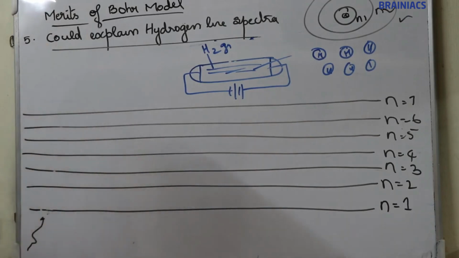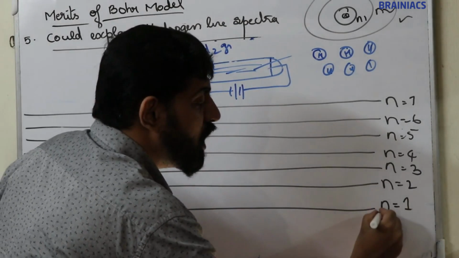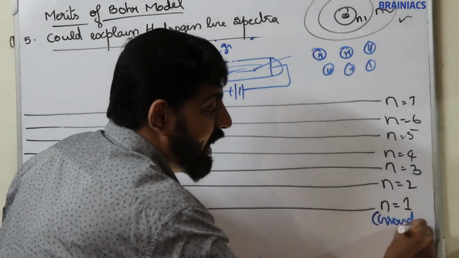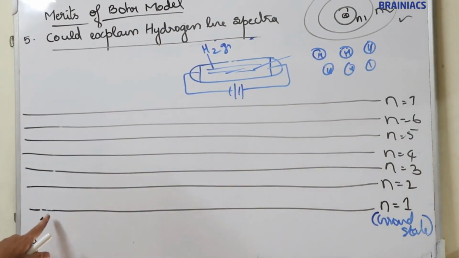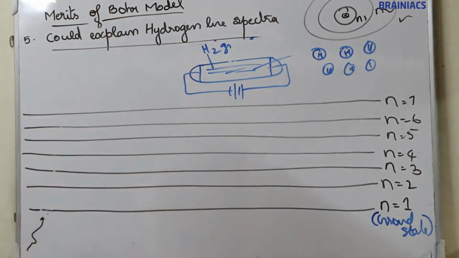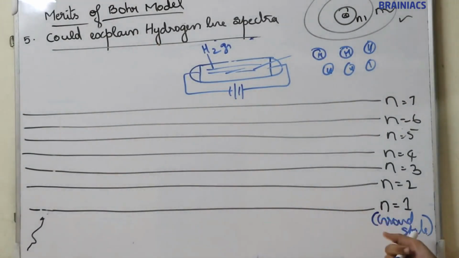Now, the actual normal level is known as the ground state. In the hydrogen atom, the ground state of the electron is n is equal to 1. If it goes to a higher energy level, it should come back to its home state, that is the ground state.